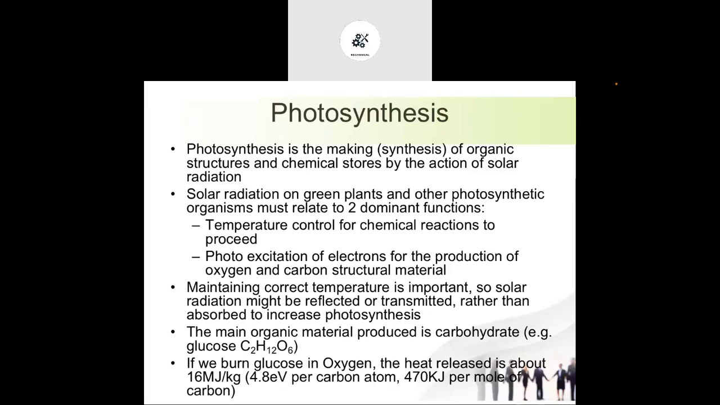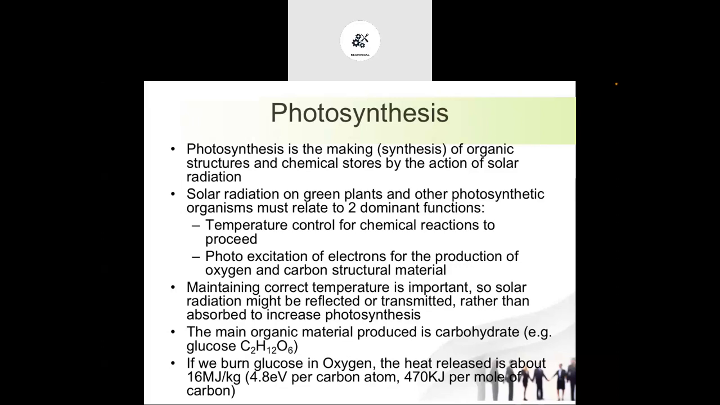Photosynthesis is the making of organic structures and chemical stores by the action of solar radiation. By using solar radiation energy, the plants create organic structures, sometimes called carbohydrates, and those structures are used to build the plant. Now, solar radiation on green plants and other photosynthetic organisms must serve two dominant functions. The first is temperature control for the chemical reaction, and the second is the photoexcitation of electrons for the production of oxygen and carbon structural material.